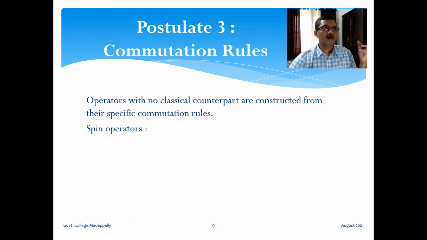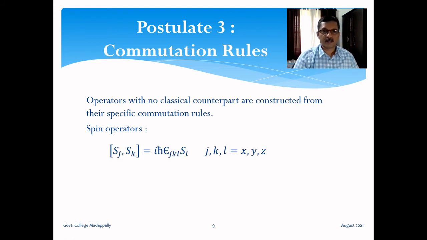We know that spin doesn't mean the spinning of a particle about its own axis. It's nothing like that. It's some intrinsic angular momentum, some angular momentum other than orbital angular momentum. Okay. So how do we construct spin operators? From the commutation rules for spin operators, and these are the commutation rules: [S_j, S_k] equals iħ times epsilon_jkl S_l, where epsilon_jkl is the Levi-Civita symbol, and here j, k, l represent x, y, z.